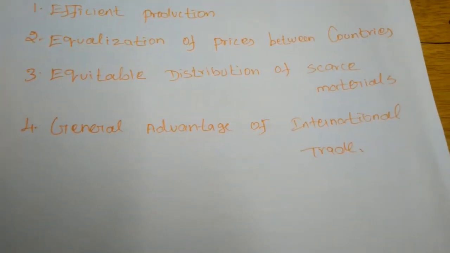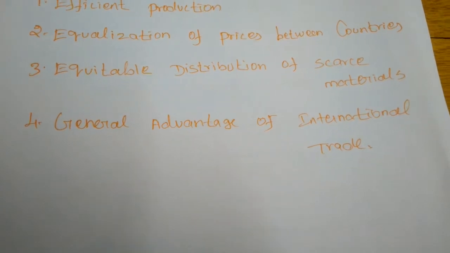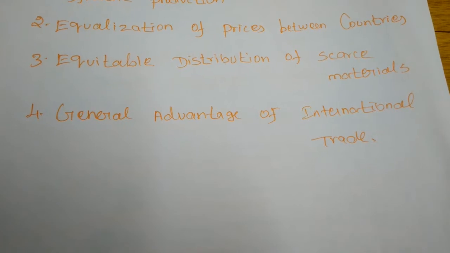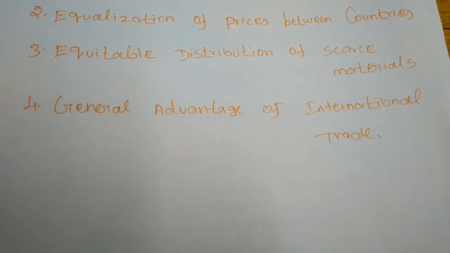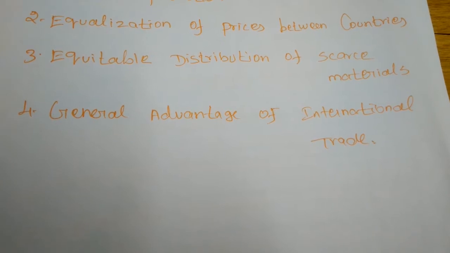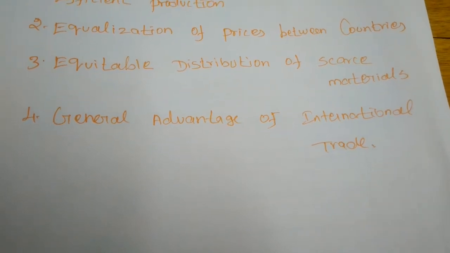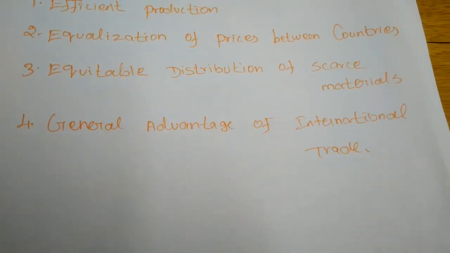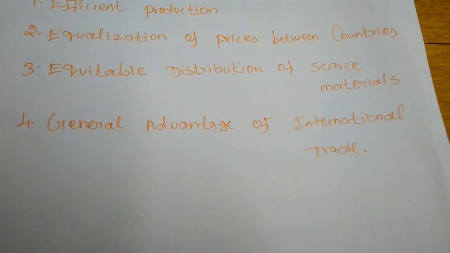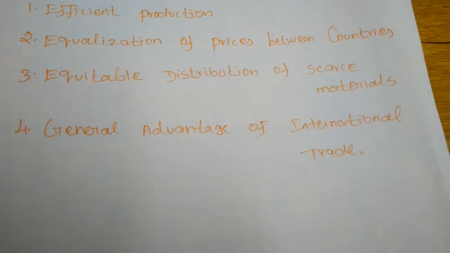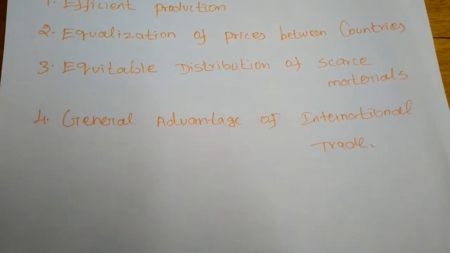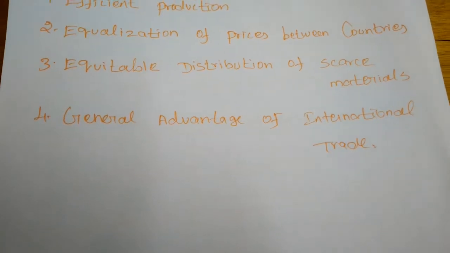Next, generation of more employment opportunities. When international trade increases, employment opportunities will also increase. Whenever the demand for a commodity in any of the trading countries increases, the factors of production and the amount of labor will also increase. In this way, employment opportunities will increase. Next, industrialization of backward nations.